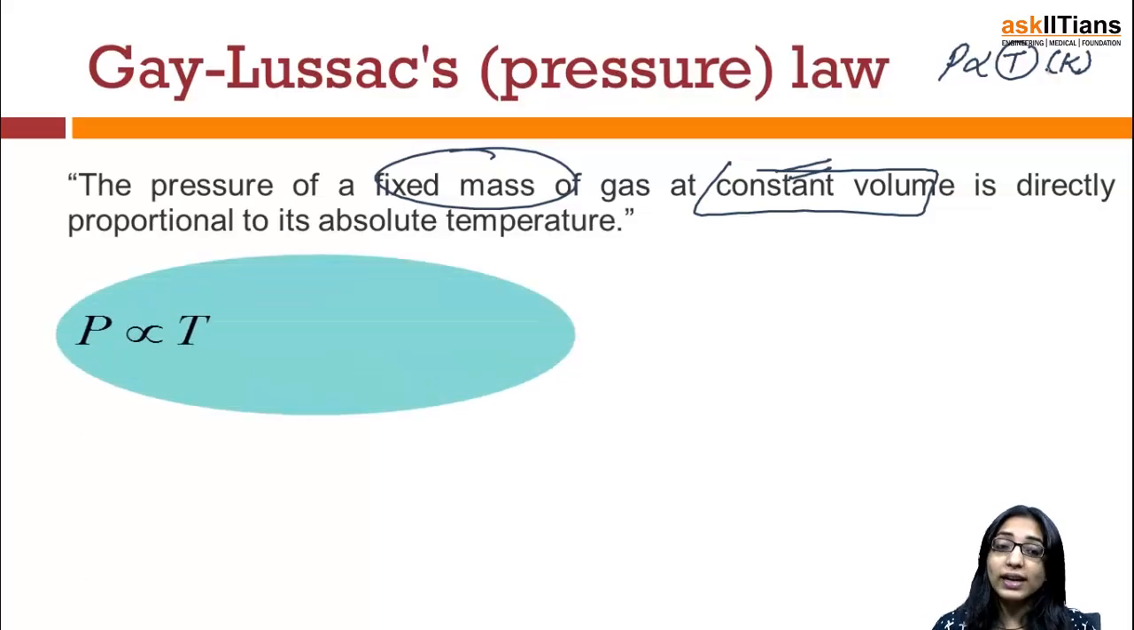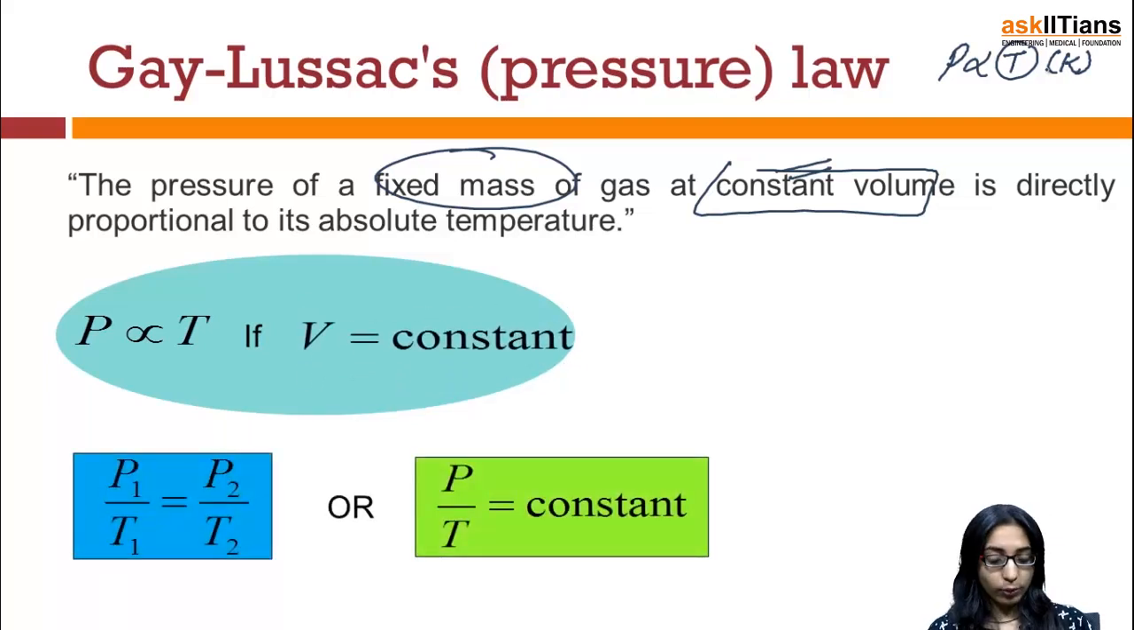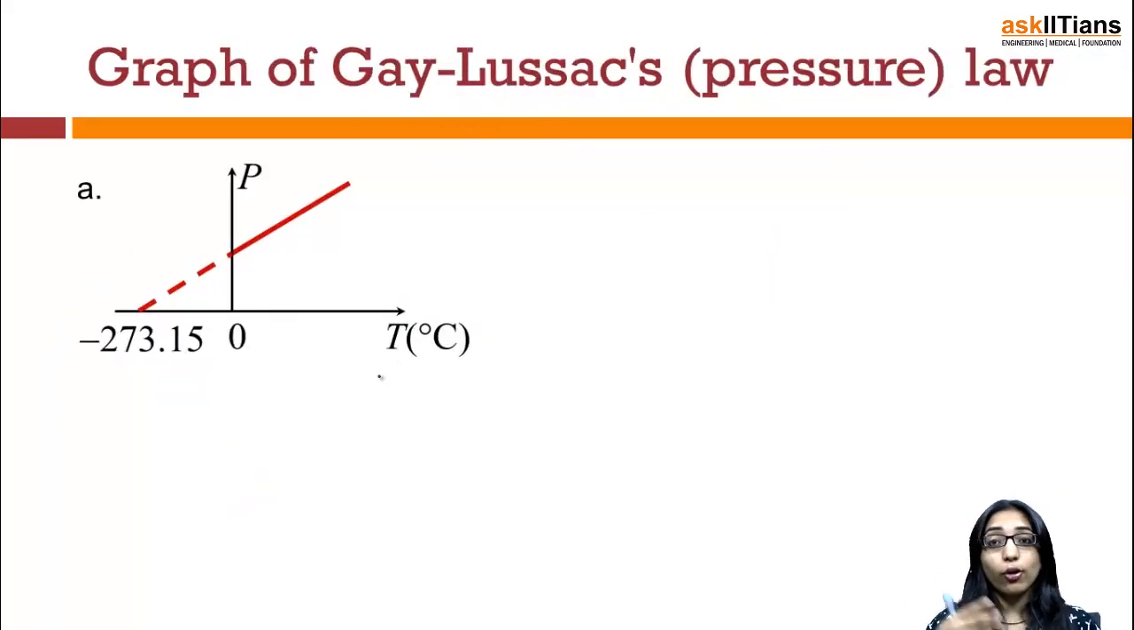So if I ask you to write, you will simply write P is directly proportional to T if volume is kept constant. And the way we did for the earlier two laws, I can simply write that since P is equal to KT, you take T in the denominator, so P by T is nothing but constant. So you can say P by T is constant, or P1 by T1 is equal to P2 by T2. Now let's move again to the graph of Gay-Lussac's or pressure law.